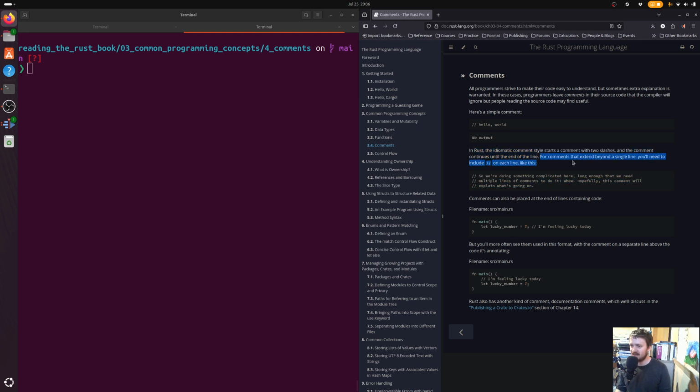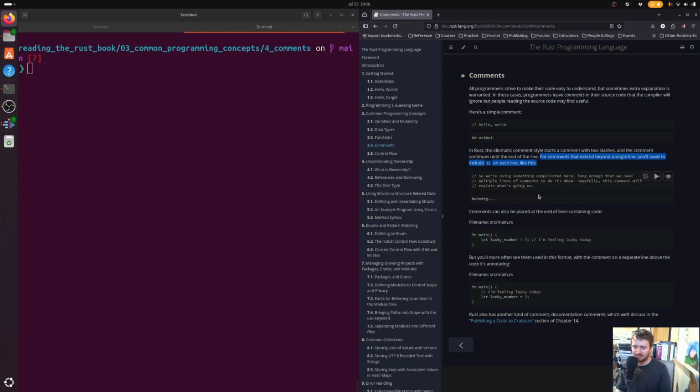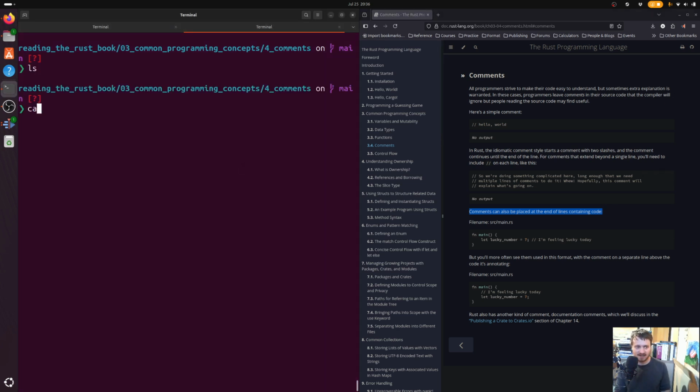For comments that extend beyond a single line, you need to include // on each line like this. That's fine. Look at that. Should have no output. Good. Comments can be placed at the end of lines containing code. Sure. Wow, we actually have an example.